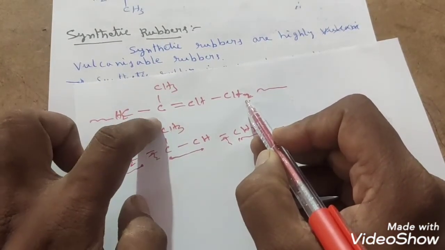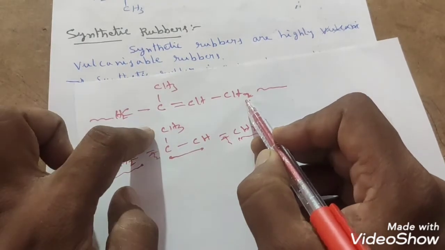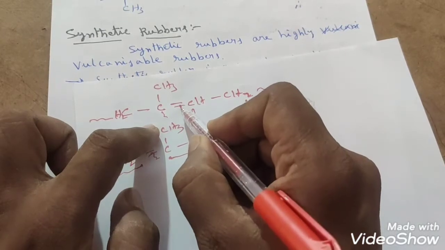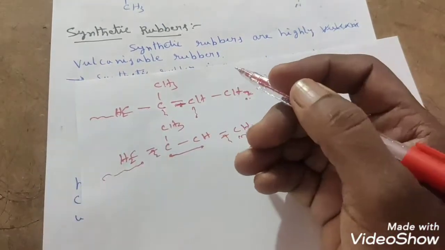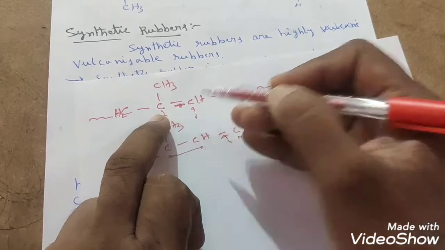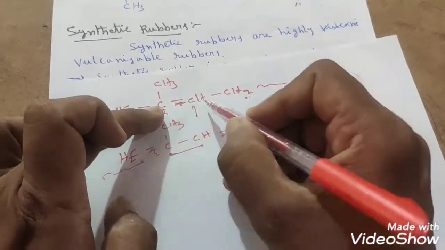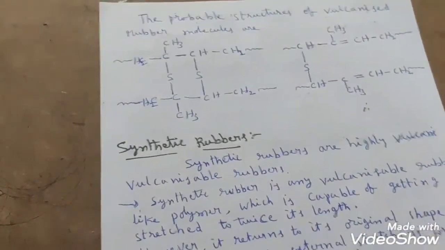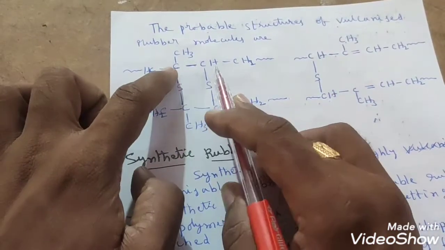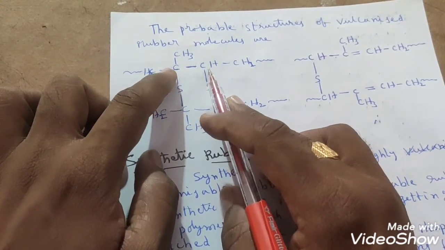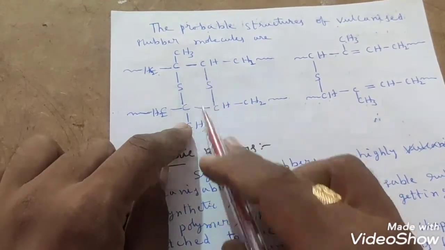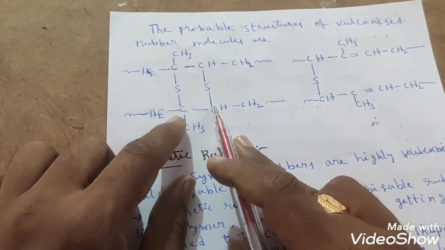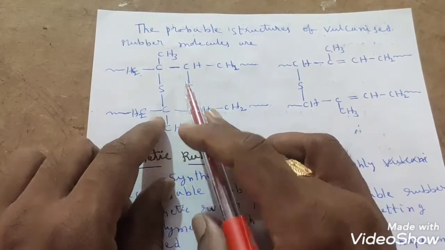Then where is the chance to get sulfur cross linking? At this position and at this position. Why here, sir? Here only a pi bond is present. Pi bond is a weak bond. So definitely cross linkings take place at the second position and third position in more amount, right? That's why the probable structure they have identified is between the second and the third carbon in one unit, with another molecule of natural rubber. Correct or not? Here cross linkings they have observed maximum.